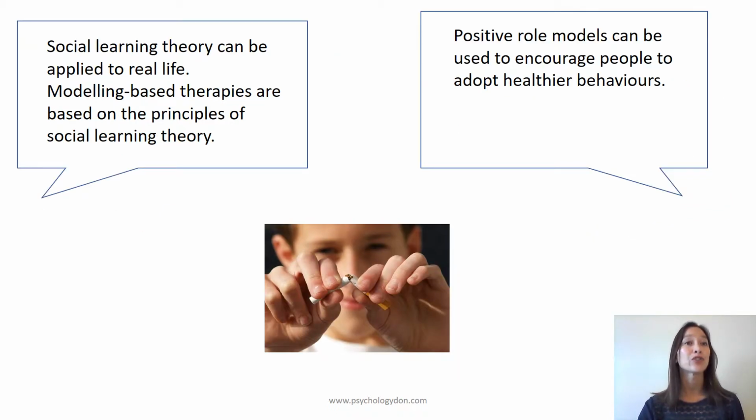Social learning theory can also be applied to real life. Modelling-based therapies are based on the principles of social learning theory. Positive role models can be used to encourage people to adopt healthier behaviours, such as stopping smoking or stopping drinking so much.